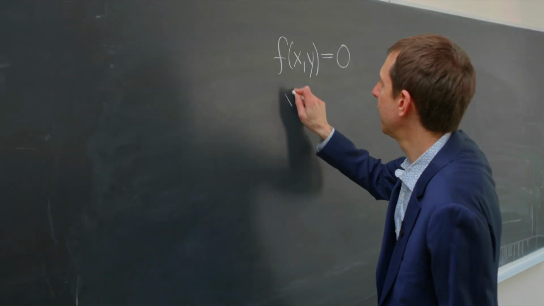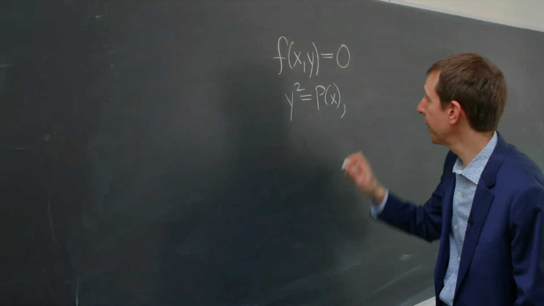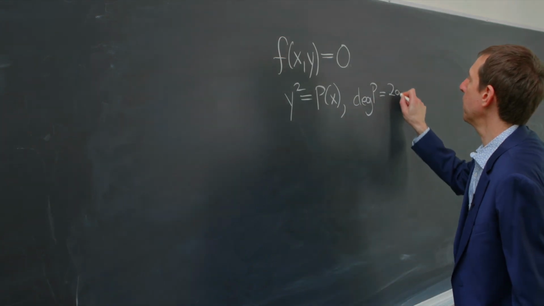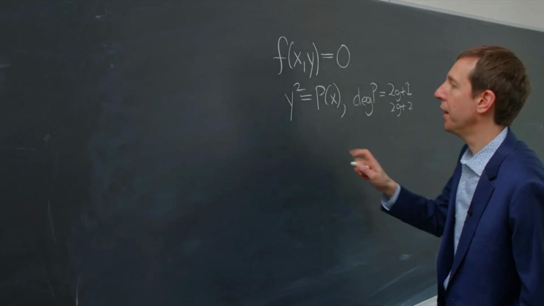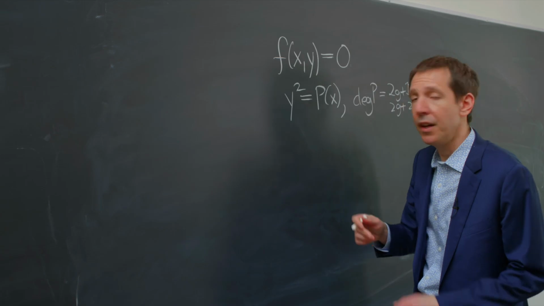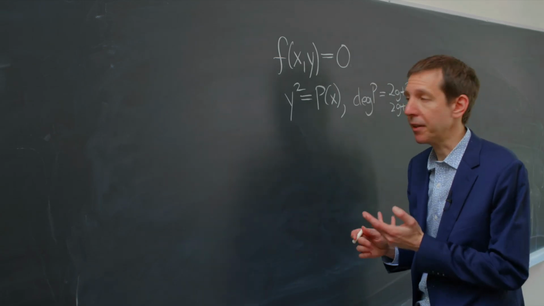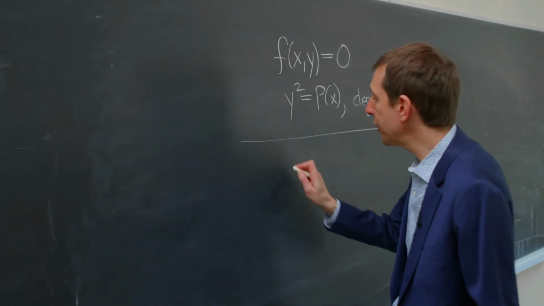For example, if you take the equation y squared equals p(x), and the degree of p(x) is equal to 2g plus 1, or 2g plus 2, then the genus of X is equal to g. So for what g can we say anything about the Hasse-Weil conjecture?